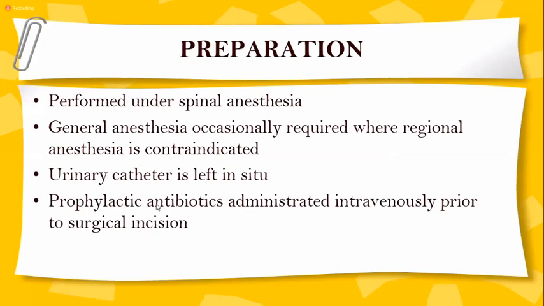Preparation. Normally, cesarean section is done under spinal anesthesia, so that is regional anesthesia. General anesthesia is occasionally required where regional anesthesia is contraindicated, such as in certain forms of cardiac disease, or where the patient has some spinal injury, or where the patient is dropping her BP and is not conscious. A urinary catheter is put in, and prophylactic antibiotic is administered intravenously prior to surgical incision.